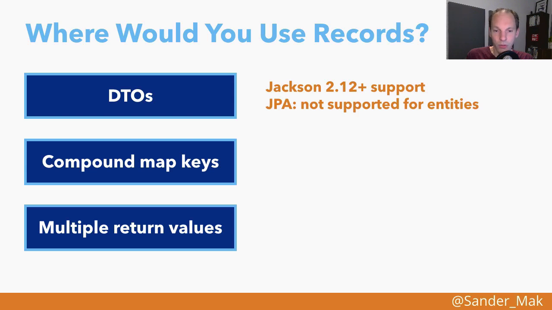I think records will also be very useful when you want to have a map key that consists of multiple values that you want to group together. So using a record, you get automatically the same behavior for equals and hashCode. So there too, records will be very useful. And since, as I said, records can also be thought of as nominal tuples, a tuple where each component has a name, you can easily see that it will be very convenient to use records to return multiple values from a method to the caller. So there also, records can be very handy.